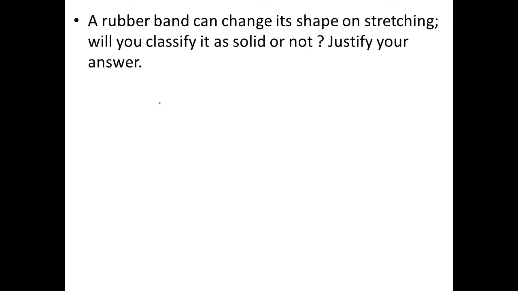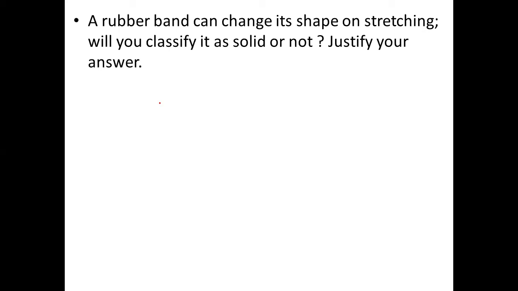Ma'am, a rubber band can change its shape on stretching, so we will classify this as a solid, as when we stretch it the shape of the rubber band changes, and when we release it, the shape gets back to its old shape.